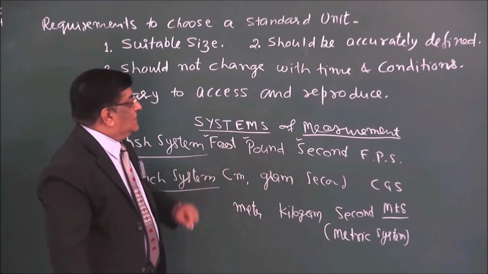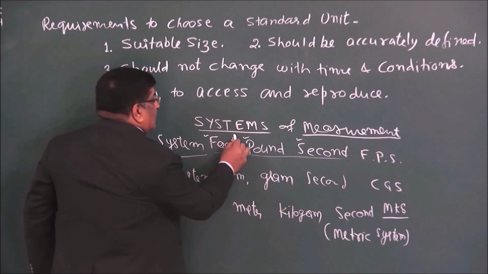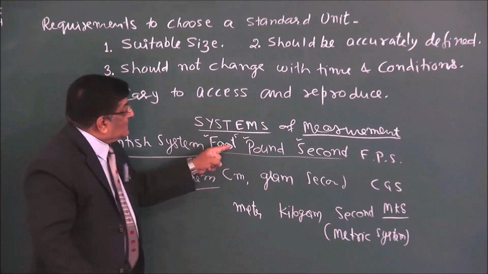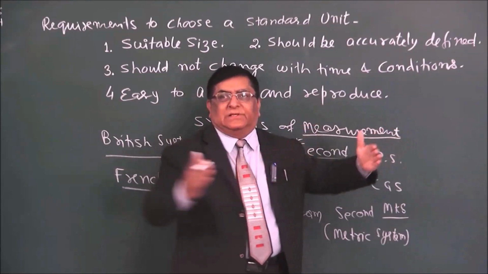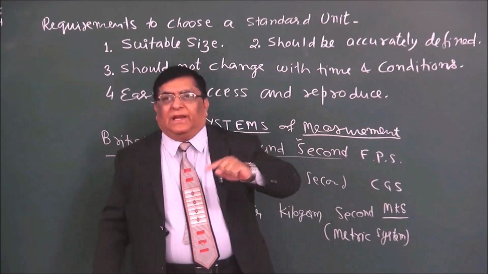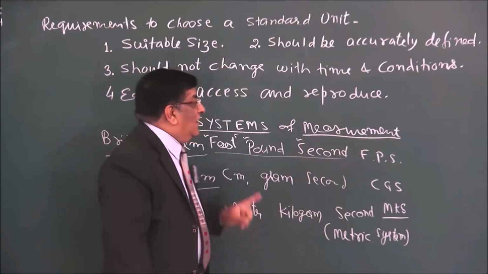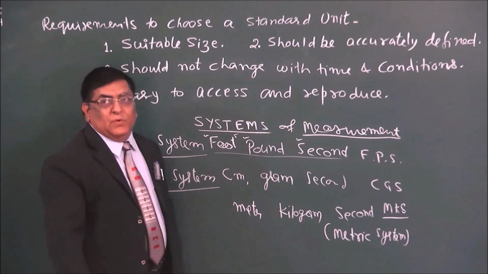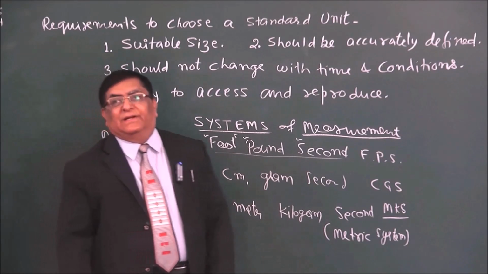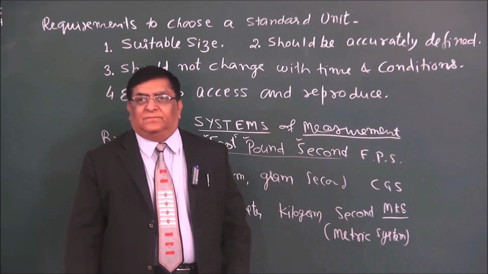What about the other systems? This FPS system, like this foot. What is the next higher unit? If we don't want to measure this, we want this. So the next unit was the yard, Y-A-R-D, yard. And 1 yard is equal to 3 feet. Okay. Then 220 yards used to make 1 furlong.